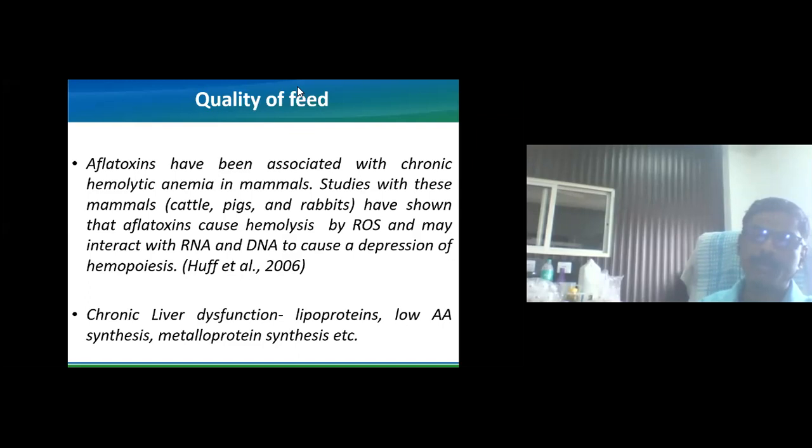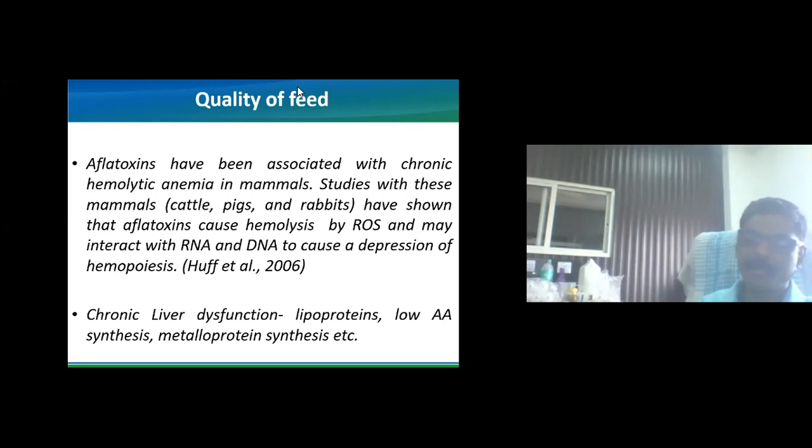Unless we remove aflatoxin using toxin binders, aflatoxins may not be removed from the body. The hepatoportal shunt is there, with continuous excretion and absorption, and ultimately a very low quantity of the aflatoxins is converted into a more potent form, and daily it will cause liver dysfunction.